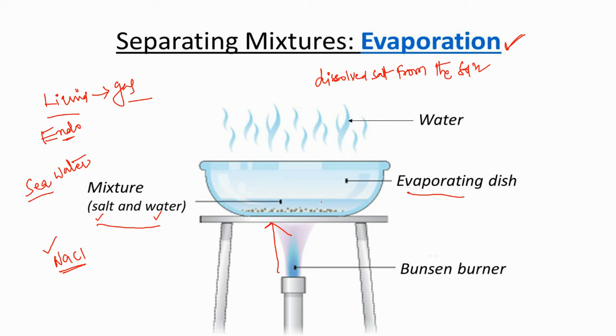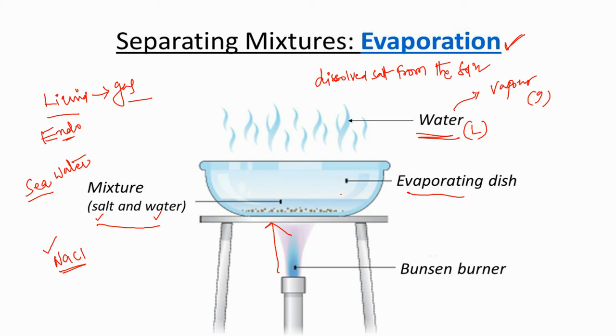The salt solution has salt and water, but from that salt solution, only the water, liquid water, is converting into vapors. That is called a gas. So from the salt solution, the water is evaporating into gas. Here you may ask, my dear students, from the salt solution, why only the water is converting into gas?